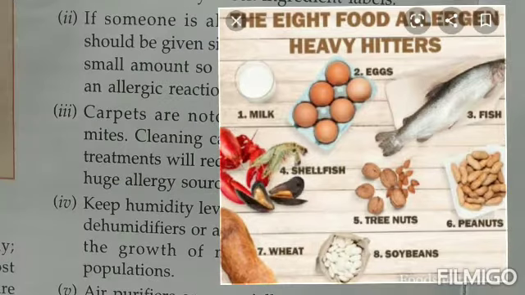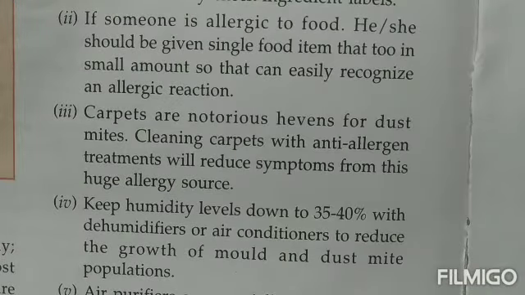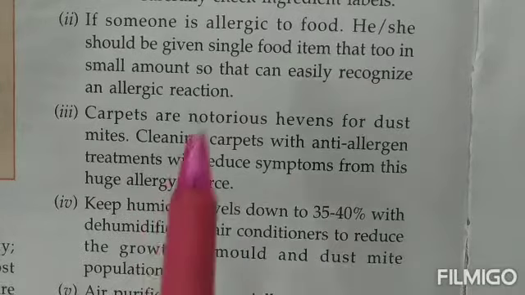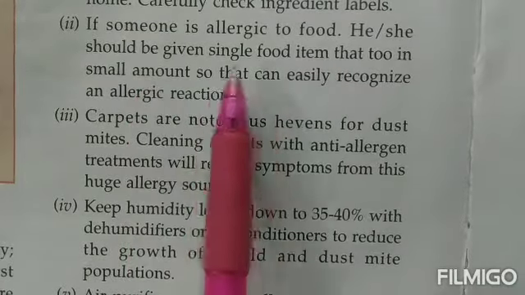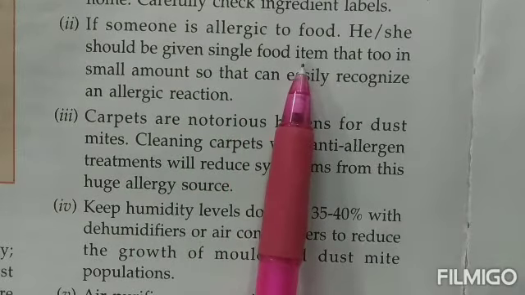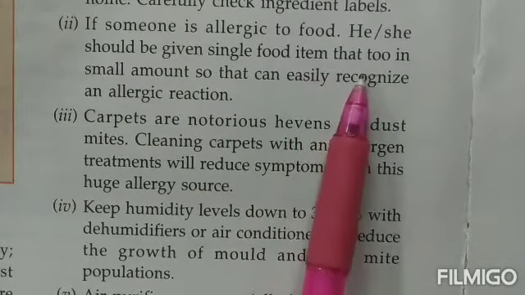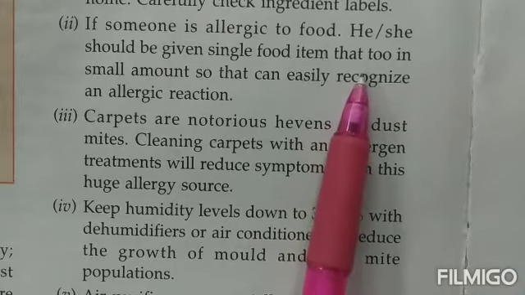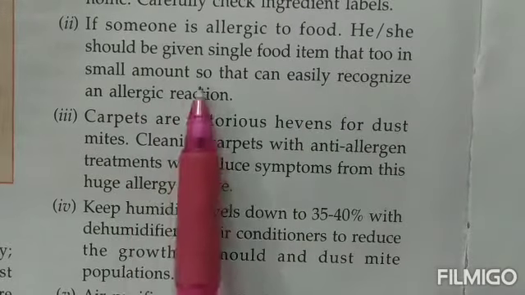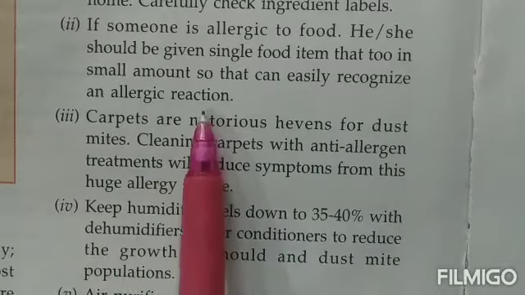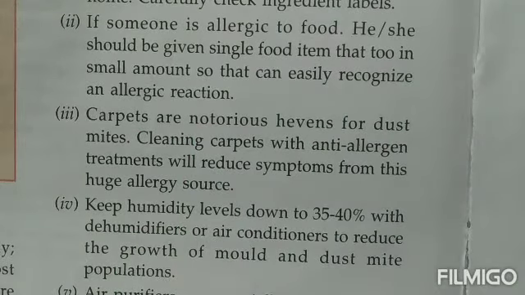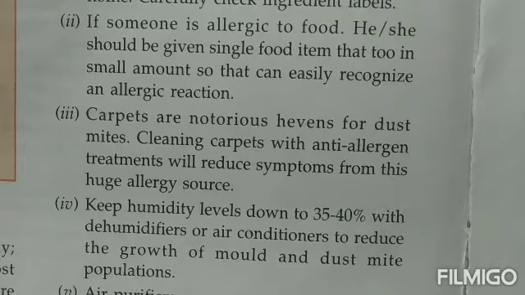The next thing is, children, if a person is allergic to some food and he or she knows that he is allergic to such a food, then that food item should not be given in too much amount. They should eat a small amount of that food so that they can easily recognize an allergic reaction. Now sometimes it happens that people know that they are allergic to some food items, but it becomes difficult to spot which food item you are allergic to.